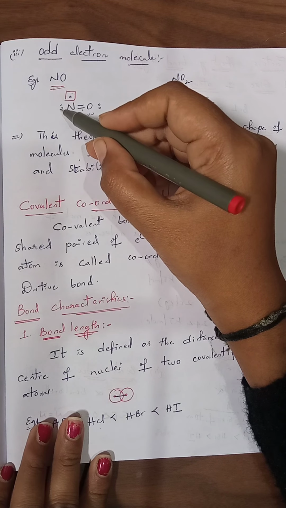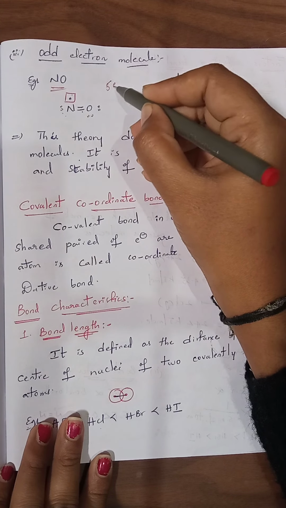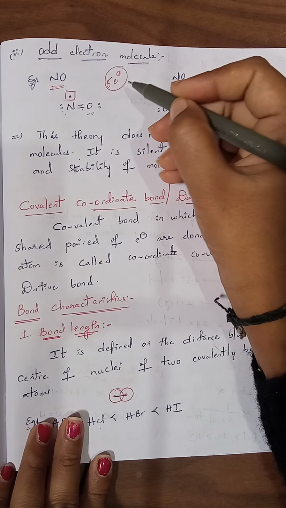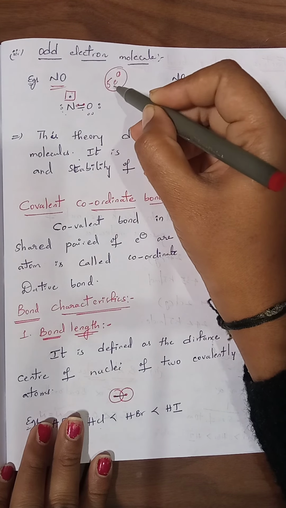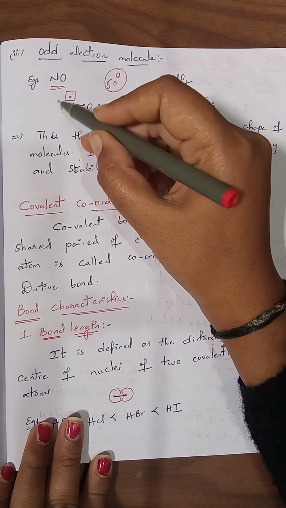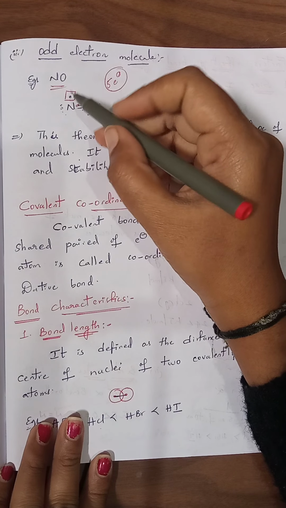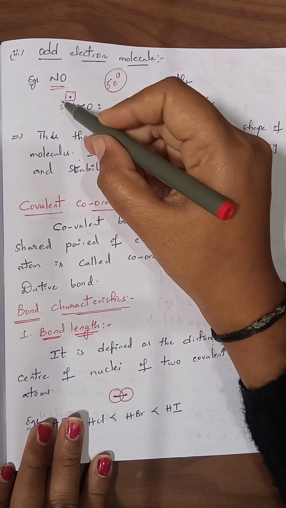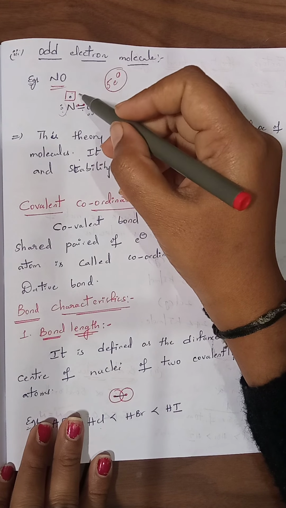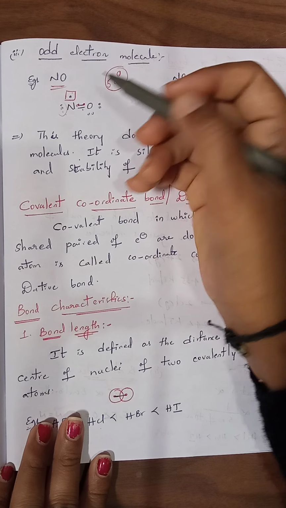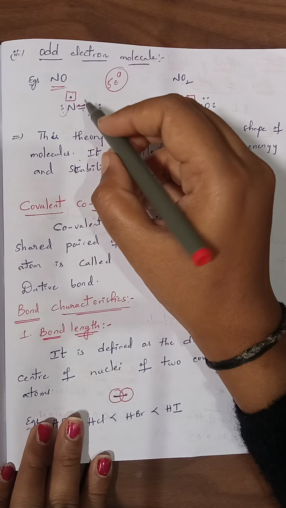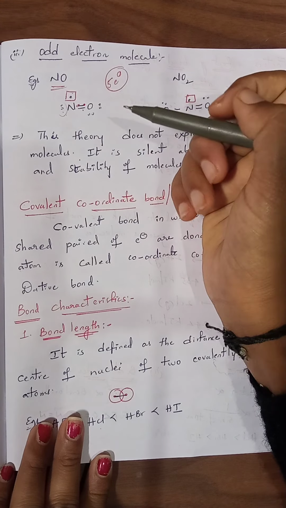The total number of valence electrons on nitrogen is 5. Of that 5, 2 are involved in bond formation. Still 3 are there. Among the 3 electrons, 1 pair can exist as a lone pair, and the other 1 electron exists as an odd electron. There is no reason why this odd electron exists in nitrogen monoxide.